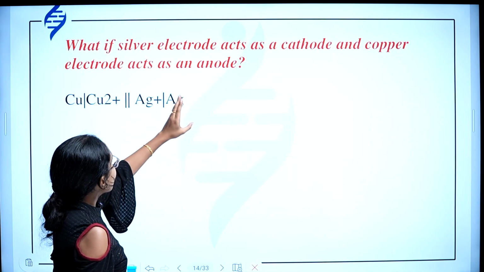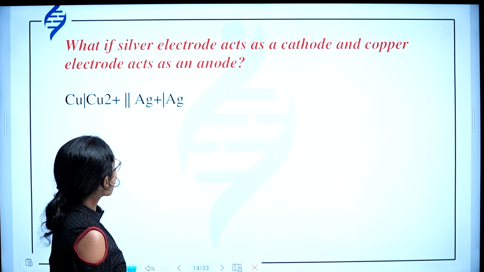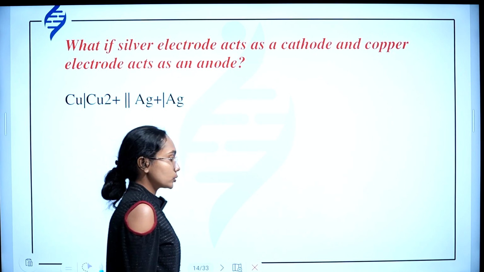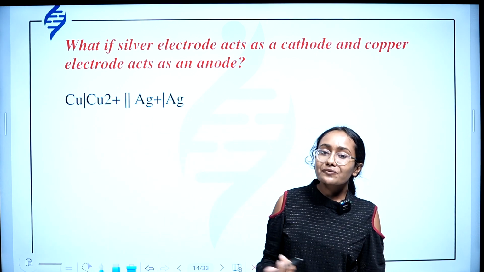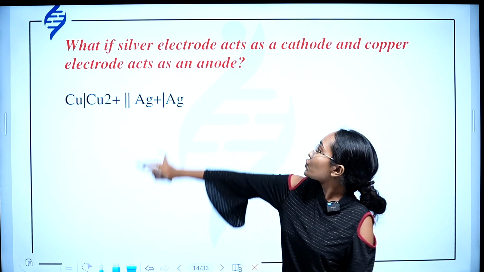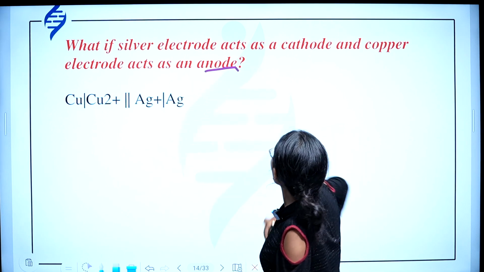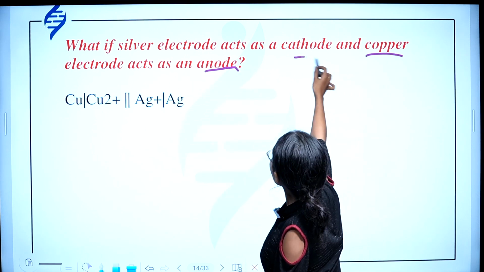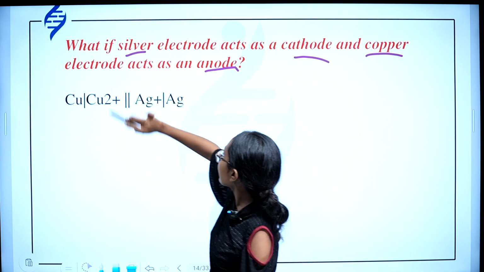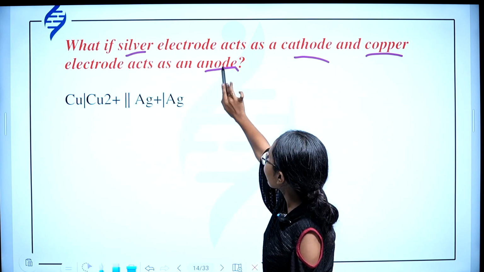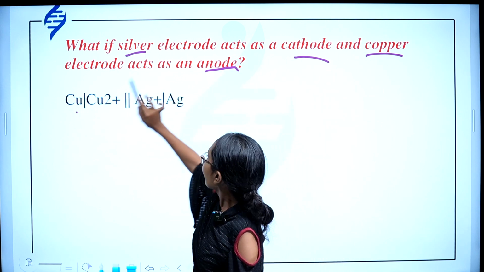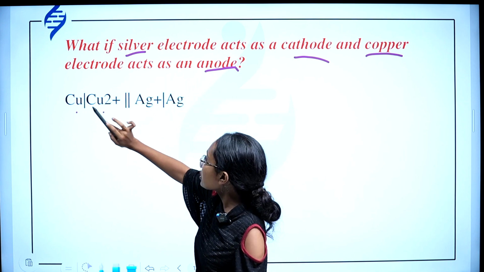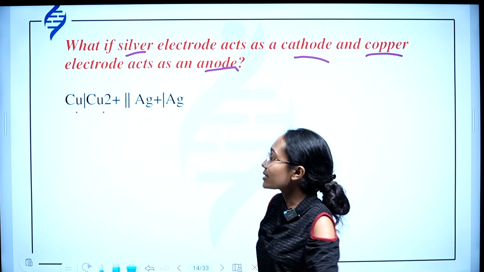Now, what if silver electrode acts as the cathode and copper electrode acts as an anode? It's already given in the question what is anode and what is cathode. So anode is copper, and cathode is silver. First write the anode, that is copper. In the copper sulfate solution, we should write only the Cu2+ part.